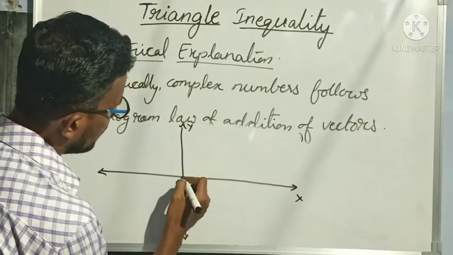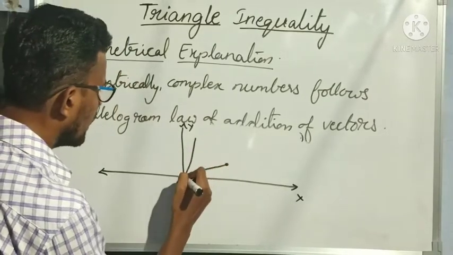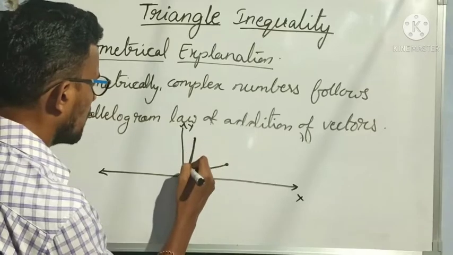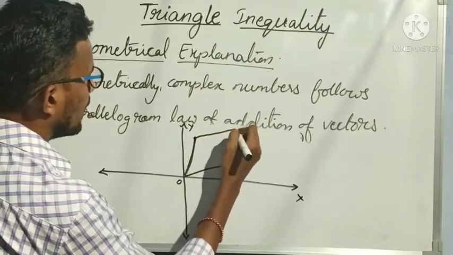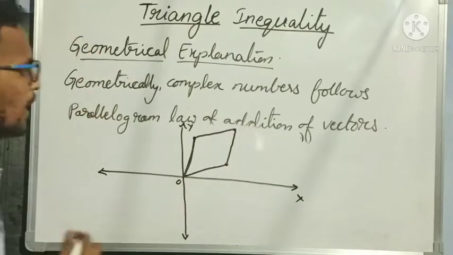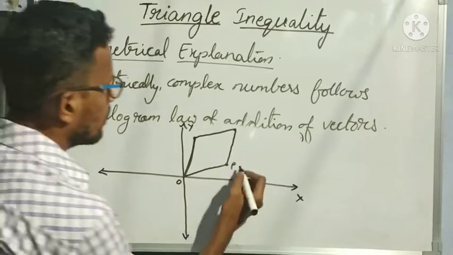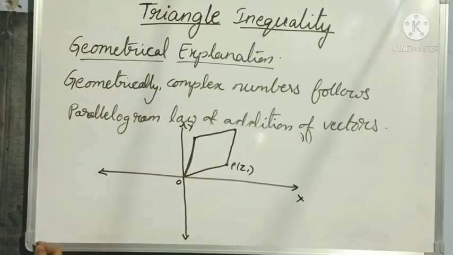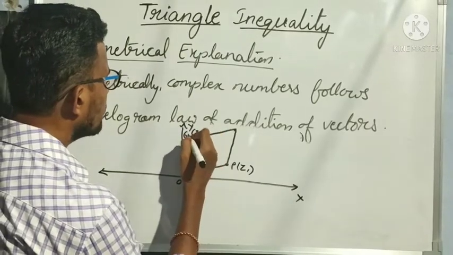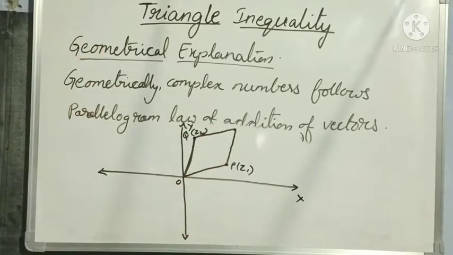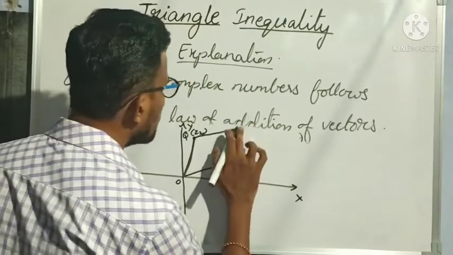This is O, this is point P and this is point Q, and again I am forming a parallelogram like this. Here P is my complex number Z1 and Q is my complex number Z2. Then R becomes Z1 plus Z2.